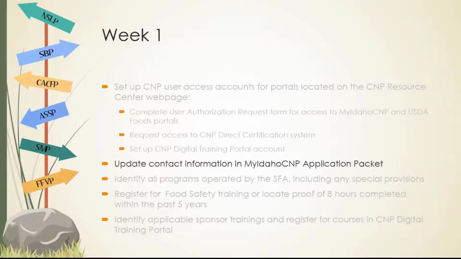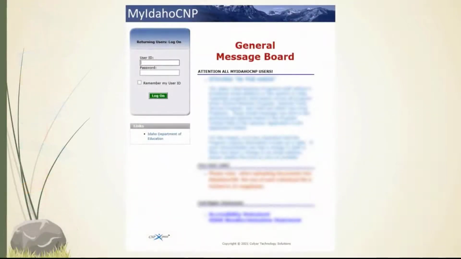After the state agency has set up a MyIdaho CMP account, enter your username and password to log in and update the contact information in the application packet. The state agency uses the program contact email addresses to send important broadcast messages statewide, and you do not want to miss out. The MyIdaho CMP portal link will take you to the database landing page where you will need to enter your user ID and password to log in.